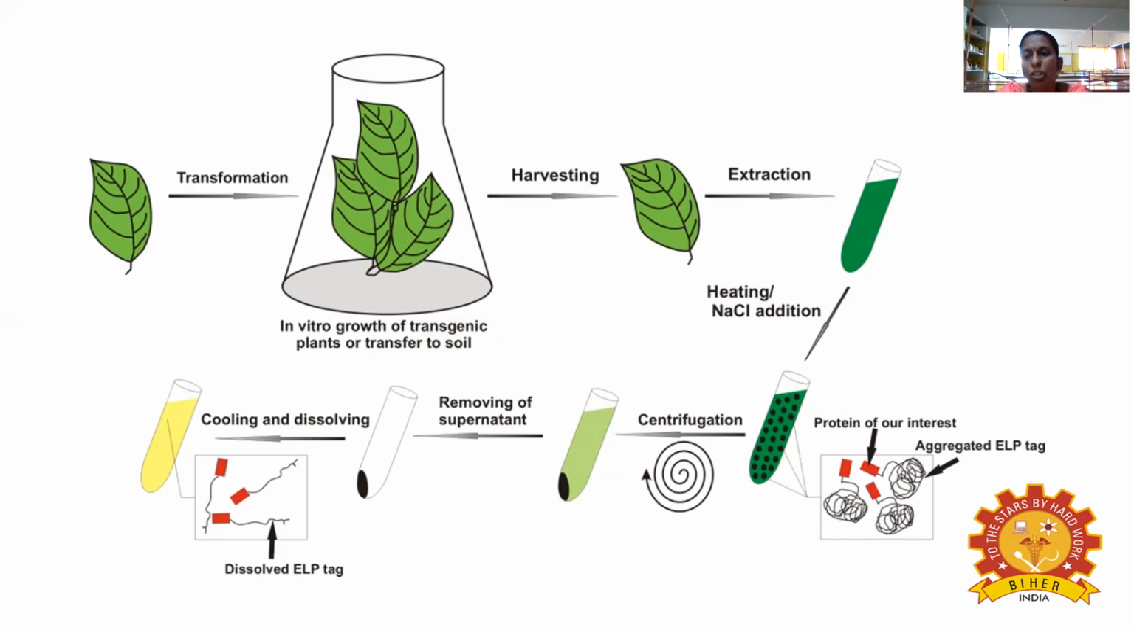And then the next step is centrifugation. Then you use the proteins of our interest, the plant proteins, along with the aggregated ELP tags, and subject them to centrifugation, remove the supernatant, cool, and dissolve, and you are getting the antibodies.